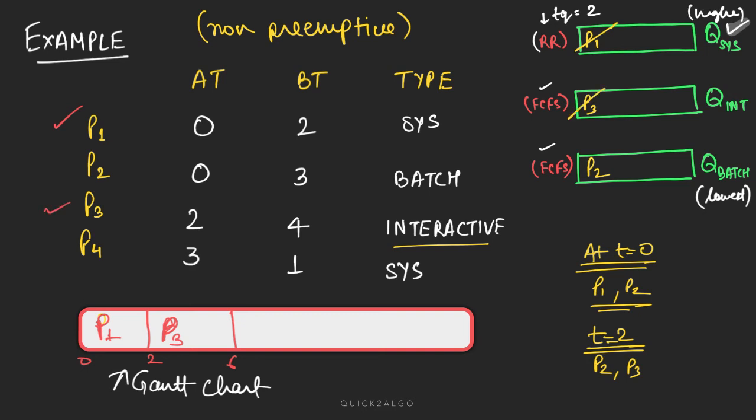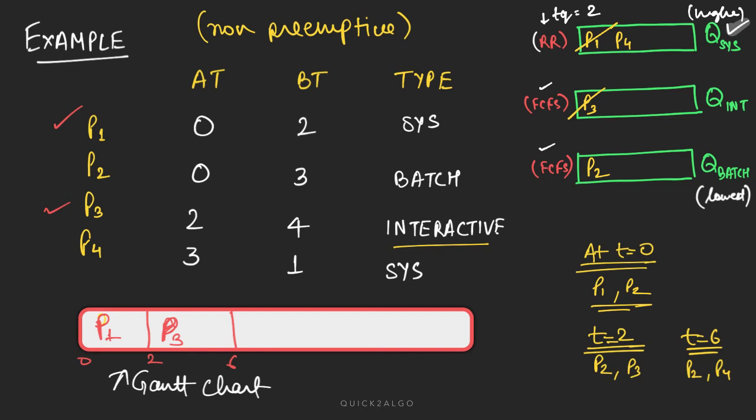Now time is 6. So at t equal to 6, what is the status of the ready queue? We have P2 in the system and we have P4 in the system. P4 is what type of process? System process. It will come here. Now, P2 will still not get its time for execution because the higher priority queue still has a process inside it. Okay, so it will go again and P4 will be scheduled.